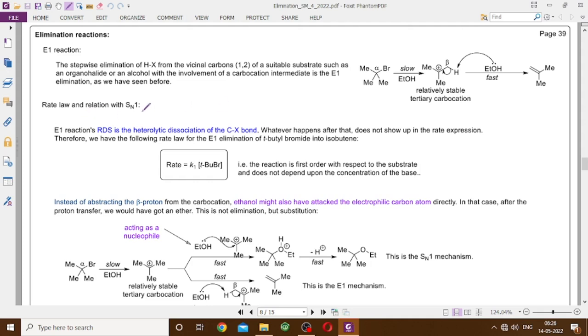So what is the rate law? Rate law is obviously something like this, which is rate is first order with respect to tertiary butyl bromide, because the solvent or the base or any species that is acting as a base is involved only after the rate determining step is over. So even if you increase the concentration of the base here, then the rate will not improve.